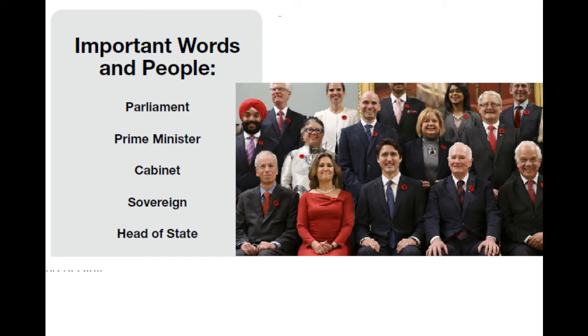The Prime Minister wouldn't be expected to know everything about governing a large country like Canada, so he appoints ministers to oversee different affairs like health or agriculture or foreign affairs or the military or education. So we see a picture here of the Prime Minister with some members of his cabinet. He appoints his cabinet. Once he becomes the Prime Minister, he's able to choose members of Parliament that he would like to serve as his cabinet.